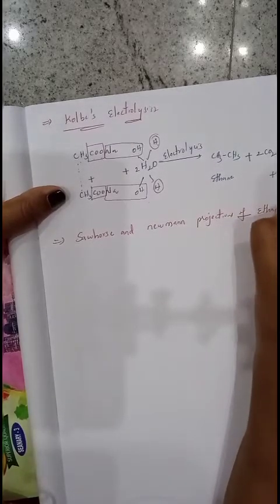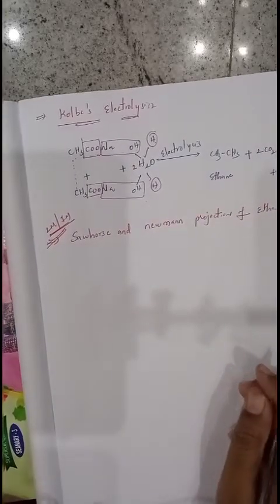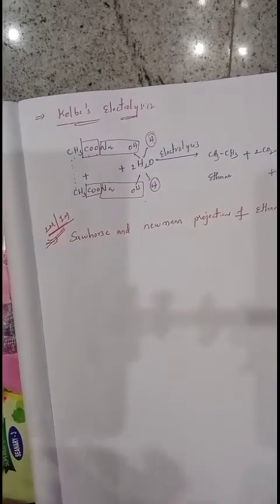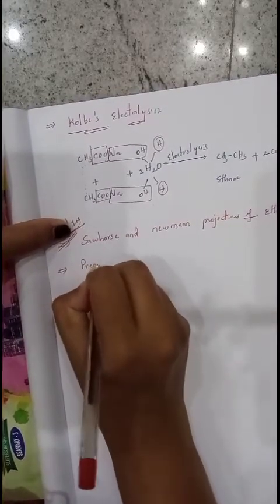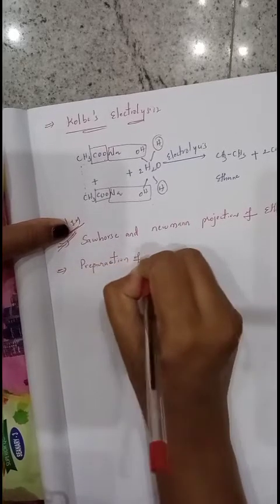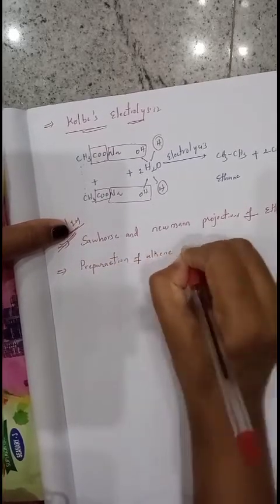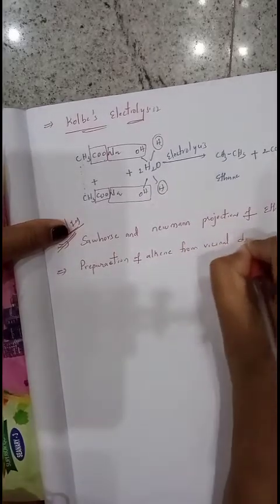This is another important question, compulsory for 2 marks or 1 mark. Now we'll see one more. Another one is preparation of alkene from vicinal dihalides.